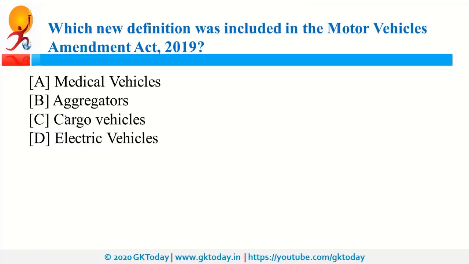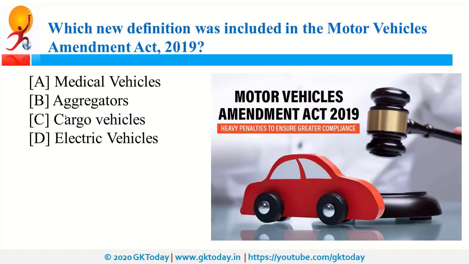Which new definition was included in the Motor Vehicle Amendment Act of 2019? So, the aggregators definition was included in the Motor Vehicle Amendment Act of 2019. Why was this done? To regulate the shared mobility services. So, what is the meaning of this term aggregators? These are the shared mobility services. For example, Ola, Uber. So, these cab services are aggregators.